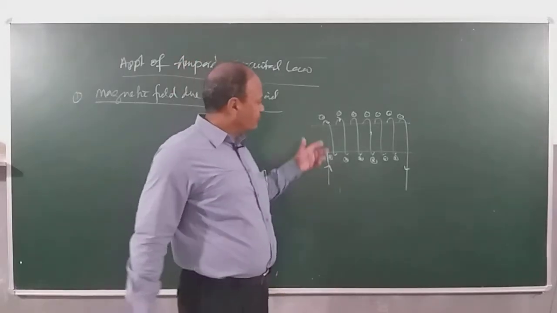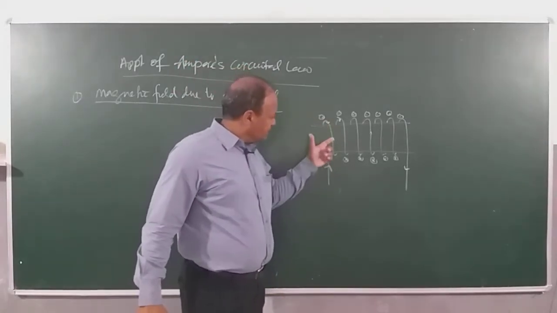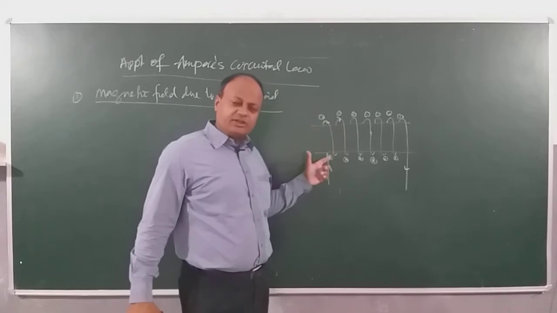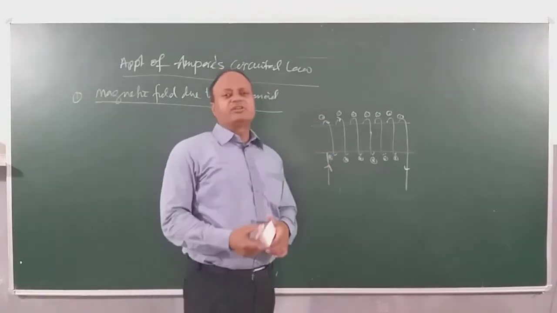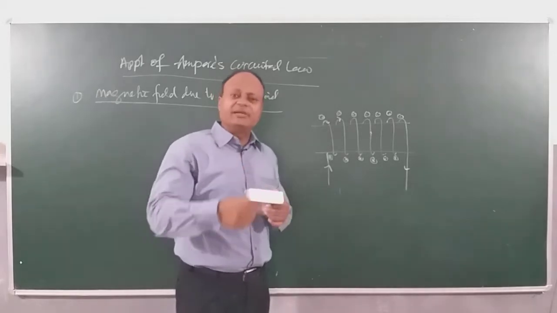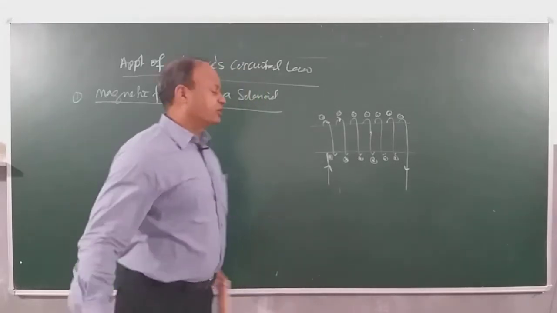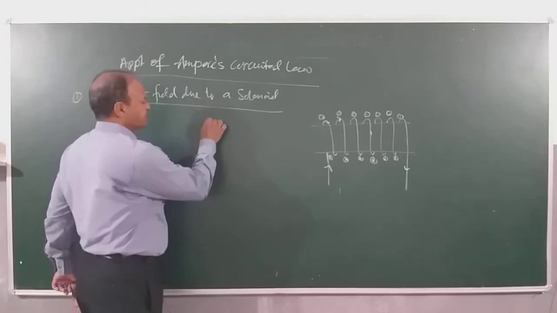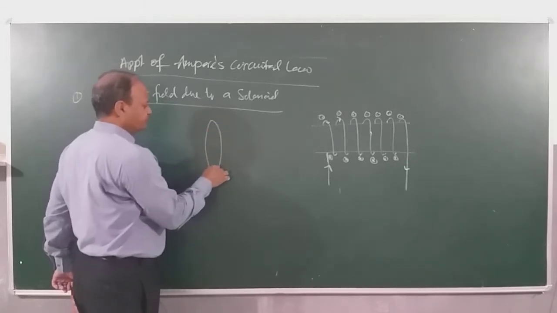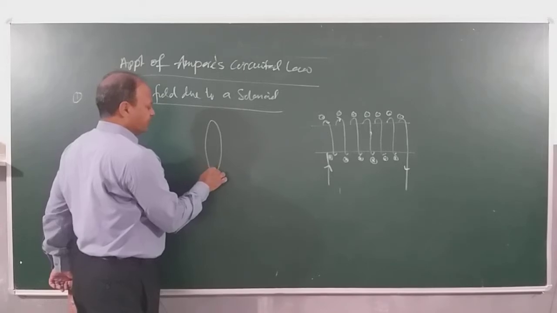Now this one turn, if I consider, this one turn is like what? This one turn is like a circular loop, and you can imagine a number of current rings are placed adjacent to each other very closely. Let's see here once again. The solenoid could be something like this, right? Consider a loop like this.